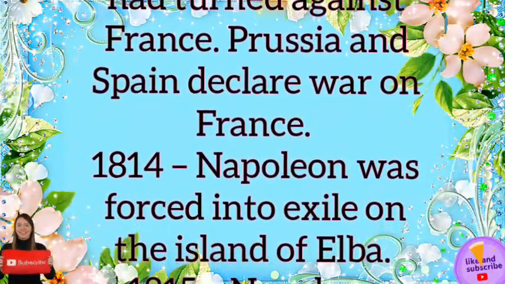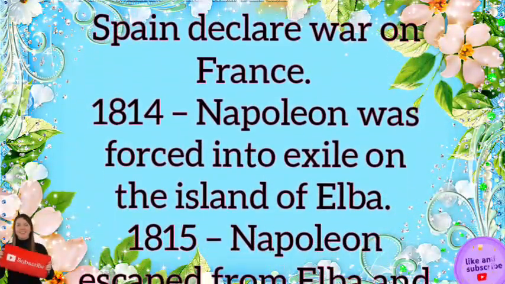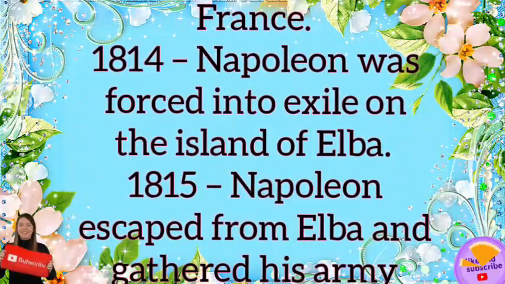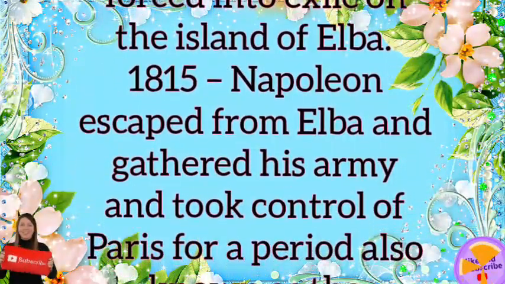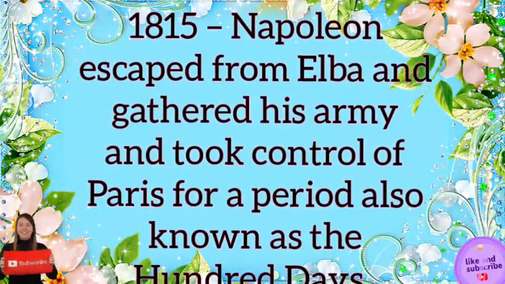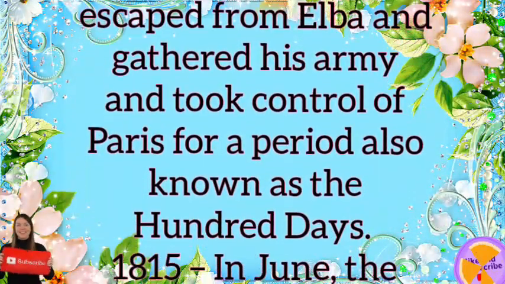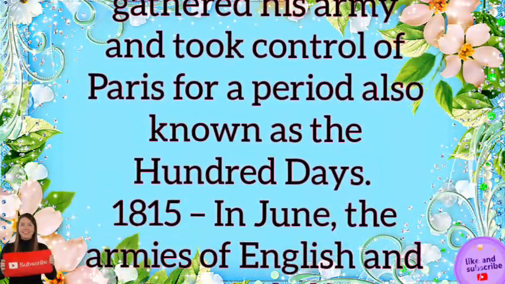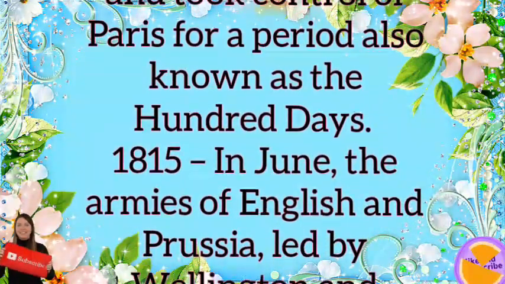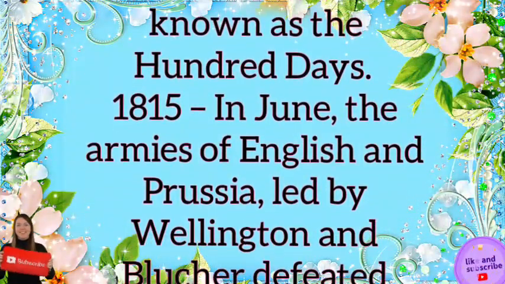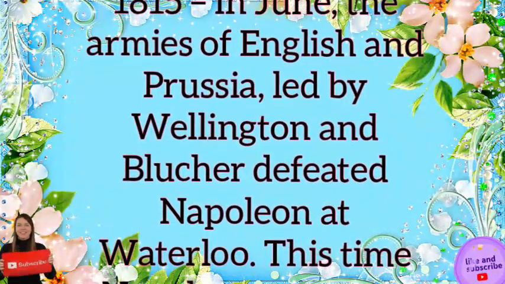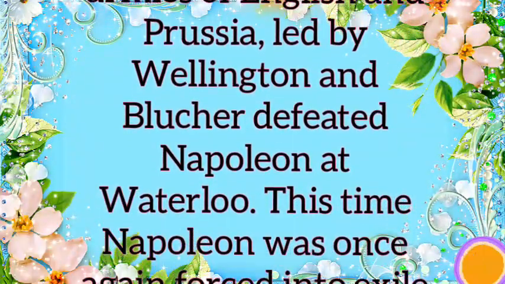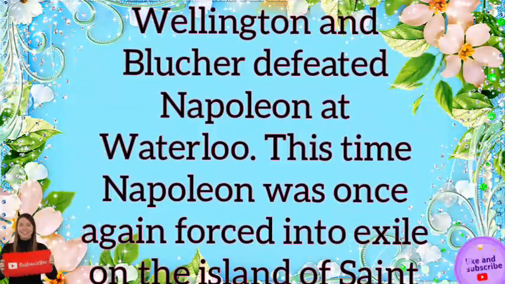1814, Napoleon was forced into exile on the island of Elba. 1815, Napoleon escaped from Elba and gathered his army and took control of Paris for a period also known as the 100 Days. 1815, in June, the armies of English and Prussia, led by Wellington and Blücher, defeated Napoleon at Waterloo.